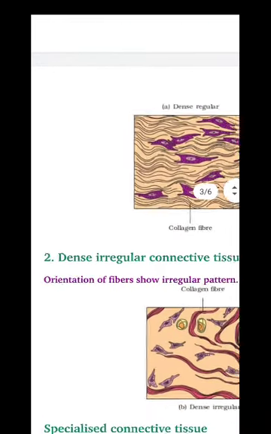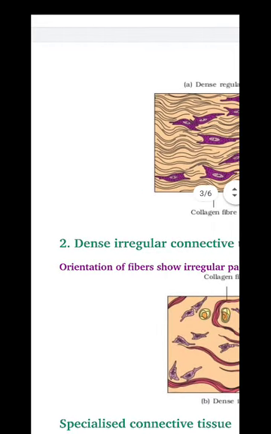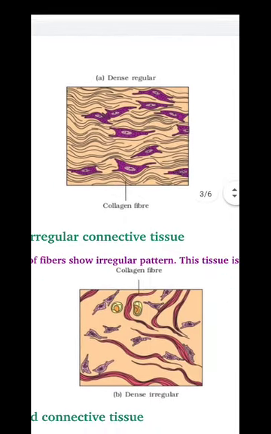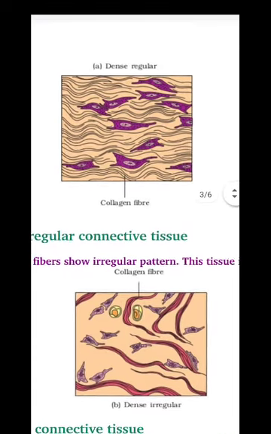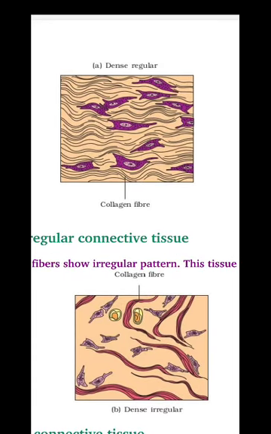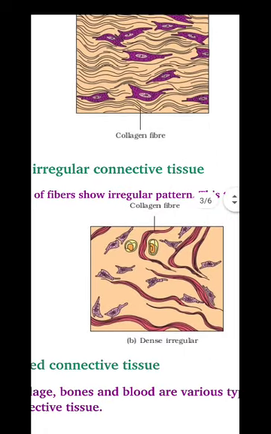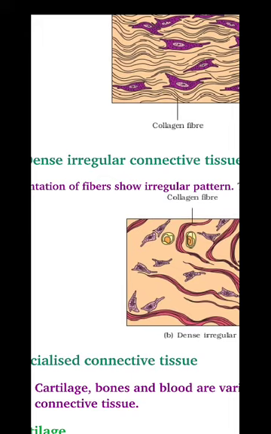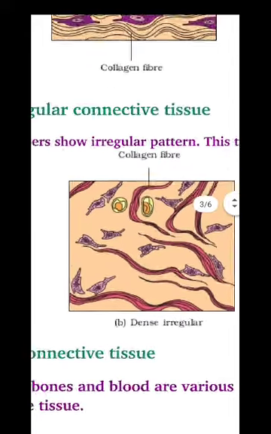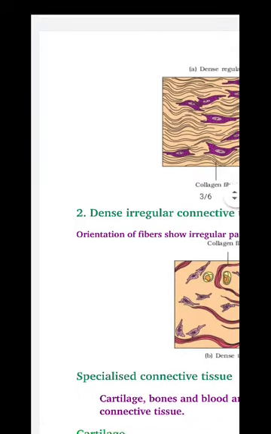Next, dense irregular connective tissue, and here the orientation of fibers shows an irregular pattern. Look at the figure here. In regular tissue, the fibers are arranged neatly or regularly, and in the dense irregular connective tissue, look at the configuration or orientation, the fibers show an irregular pattern. No regularity here, irregular pattern.